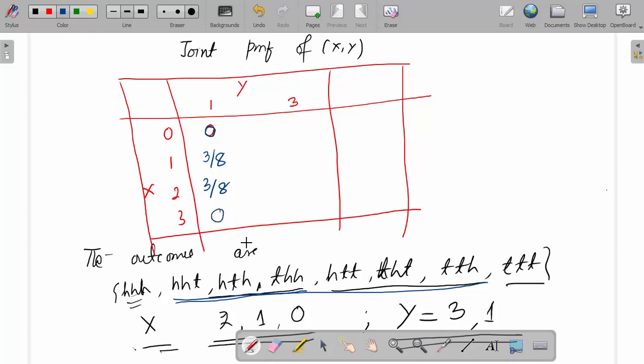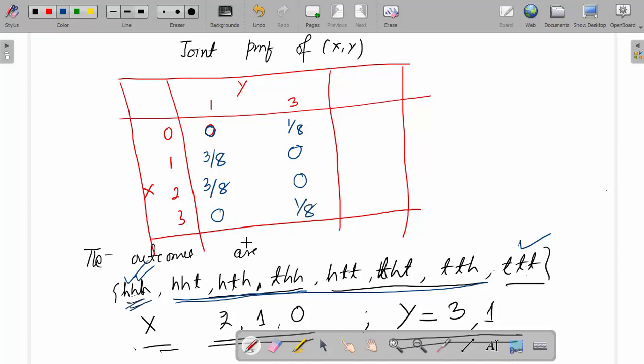This is 0. So then here y equal to 3, number of heads minus number of tails is 3. So either this case or this case. X equal to 0, number of heads obtained is 0, means only this case. So this is 1 by 8. Here number of heads minus number of tails is 3 from only these. So x equal to 1, this is not possible. Number of heads obtained is 1, not possible. Number of heads obtained is 2, not possible. Number of heads obtained is 3, this one. So this is 1 by 8.